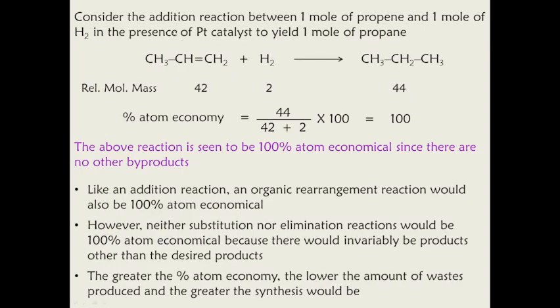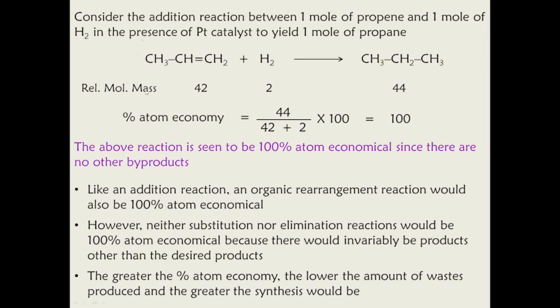Now consider an example. Consider the addition reaction between 1 mole of propene and 1 mole of hydrogen in the presence of a platinum catalyst to yield 1 mole of propane. So here we have propene and hydrogen, and then we get propane. This is a very simple addition reaction, and it is not always so when we talk about more complex reactions.